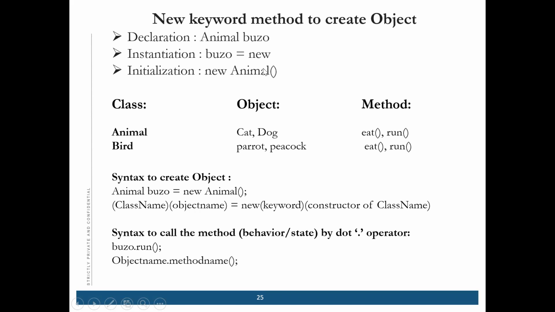What is a constructor? A constructor is nothing but a method with the same name as the class name. So this is the class name Animal, and this is a constructor with parentheses of the same name. It's a method, but because it has the same name as the class name, we call it a constructor. We will learn constructors in detail, in depth, later, but right now just remember that a method with the class name is called a constructor.